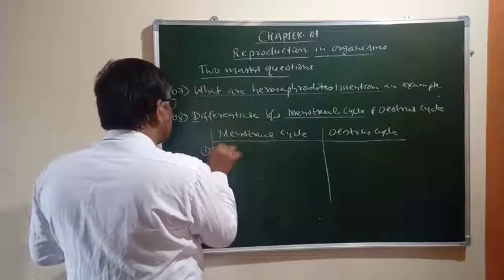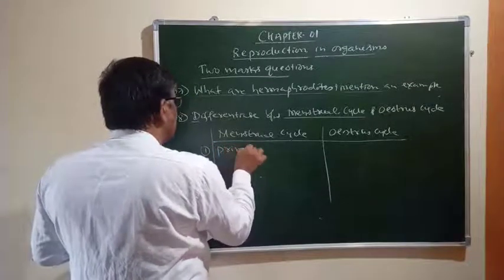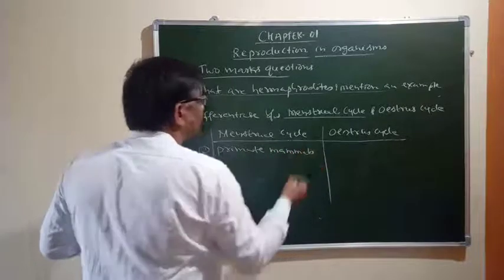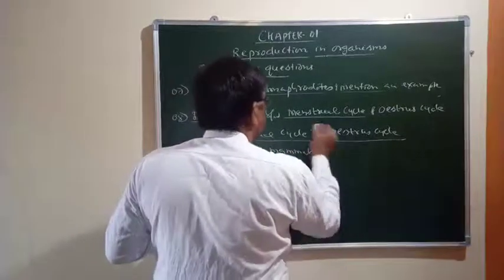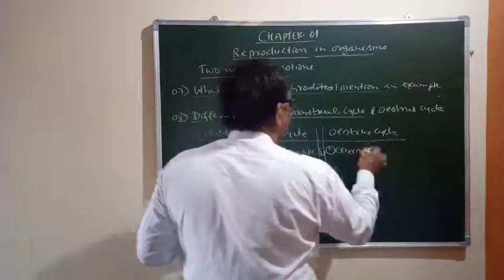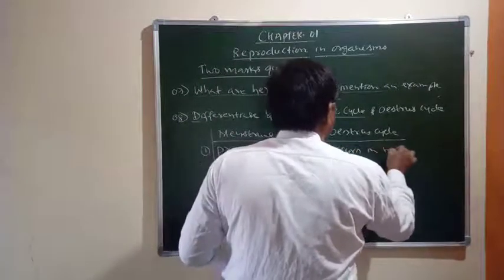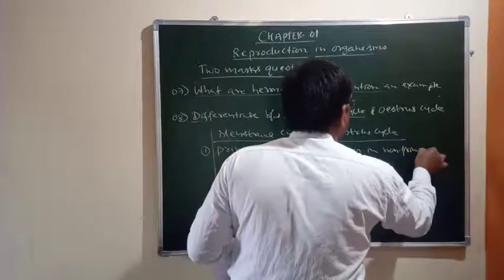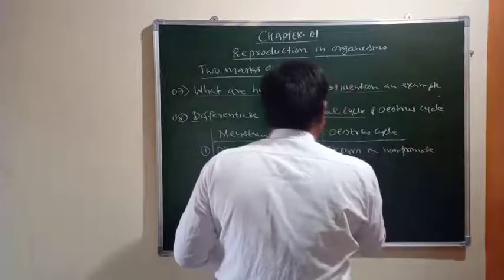The menstrual cycle occurs in primate mammals. This is sufficient. The estrous cycle occurs in non-primate mammals.